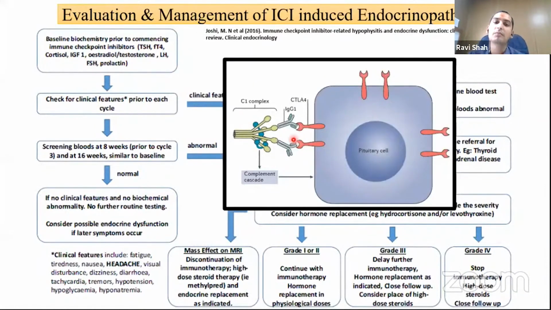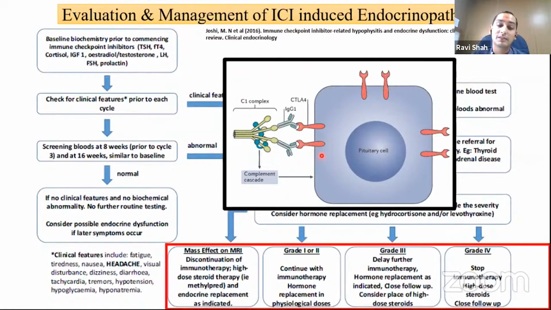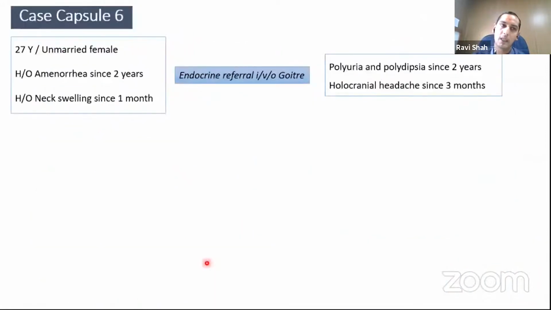As the underlying pathophysiology is different from the primary hypophysitis, here it is antibody and complement mediated direct anterior pituitary cell lysis rather than any lymphocyte infiltration. The treatment is different. So here, routine cases should be managed with a replacement dose of steroid, and pulse steroid is only indicated where there is evident mass effect on MRI or clinically. Now, ruling out the secondary causes of hypophysitis is very important before we begin this pulse steroid therapy.